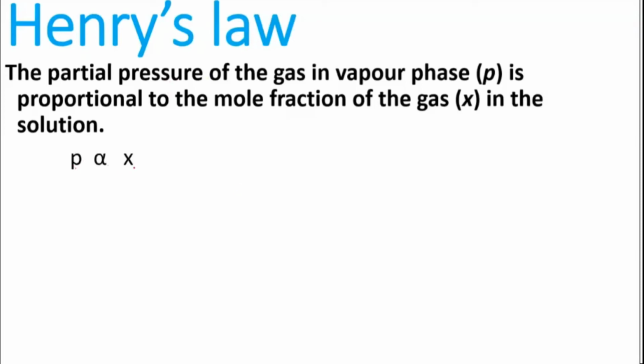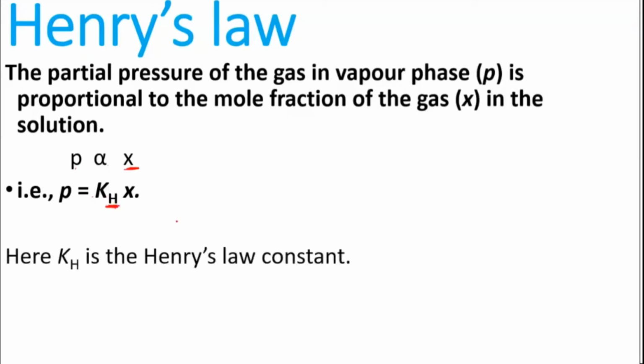P is directly proportional to X. Here P stands for the partial pressure of the gas present above the surface, and it is directly proportional to the mole fraction of the gas. You can remove this proportionality sign, and every time we remove the proportionality sign by putting a constant. So we write P is equal to KH, where H stands for Henry's. So KH is the Henry's law constant.